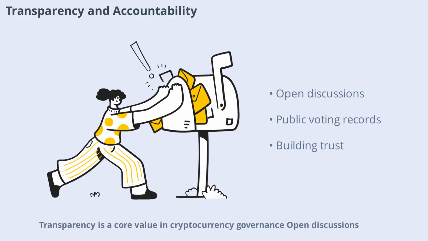Transparency is a core value in cryptocurrency governance. Open discussions, public voting records, and accessible documentation help build trust within the community. Accountability ensures that those in positions of influence are answerable to the community. Together, transparency and accountability make governance more effective and help prevent abuse of power.